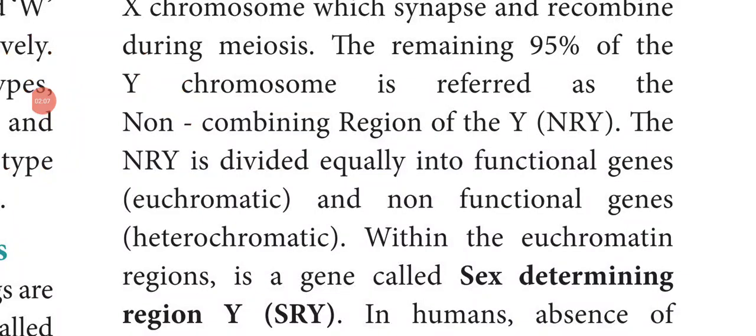The remaining 95% of the Y chromosome, except the ends, is referred to as the non-combining region of the Y, that is NRY. NRY means non-combining region of the Y chromosome. The NRY is divided equally into functional genes, which are called euchromatic, and non-functional genes, which are called heterochromatic.